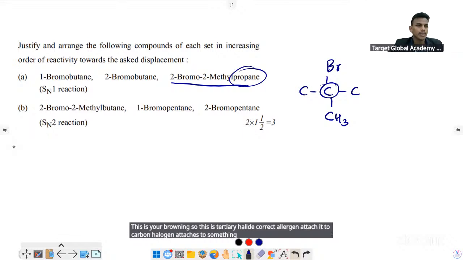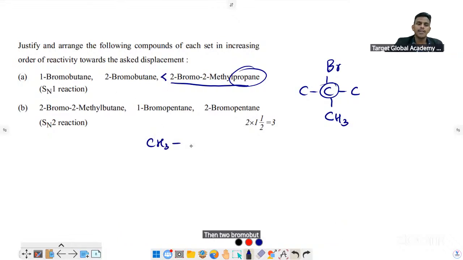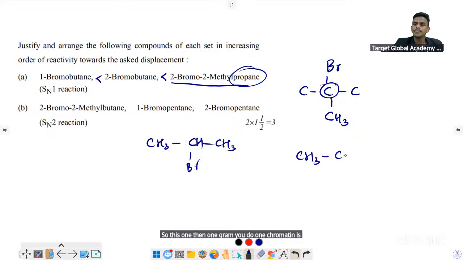Halogen attached to some carbon, and that carbon is attached to 3 other carbons, right? So this will have the highest reactivity. Then 2-bromobutane is your secondary, correct? Then 1-bromobutane is the primary one. Oh, butane, sorry, this is propane.